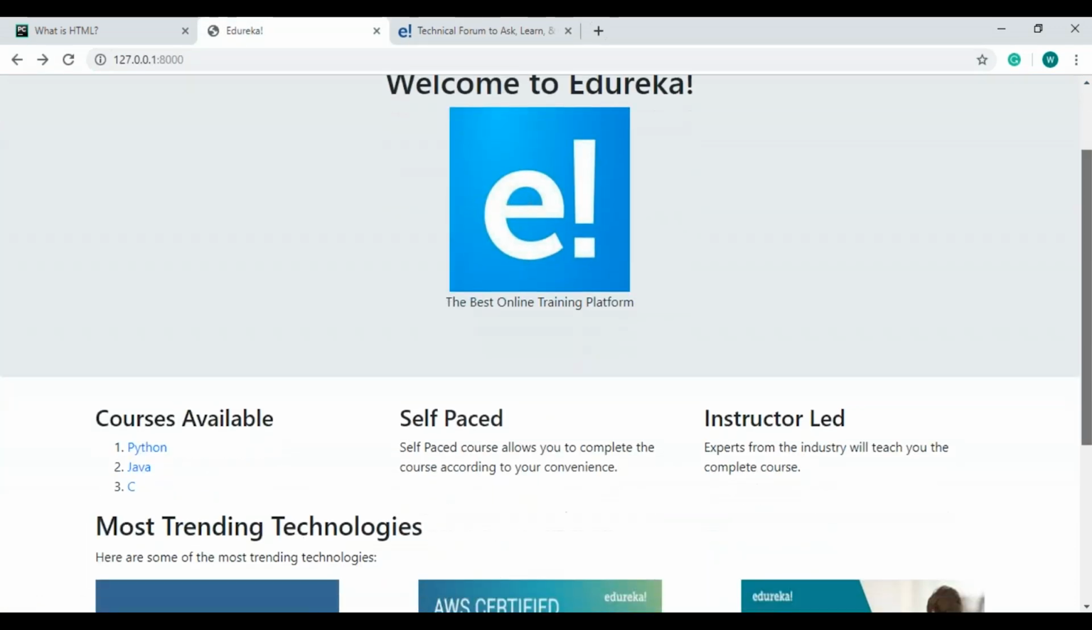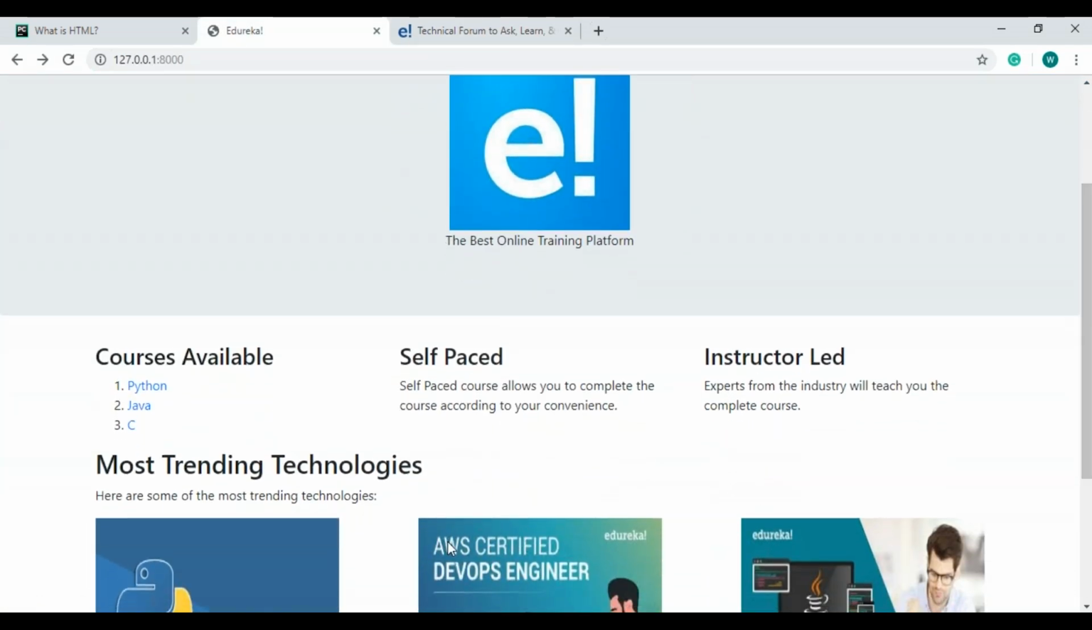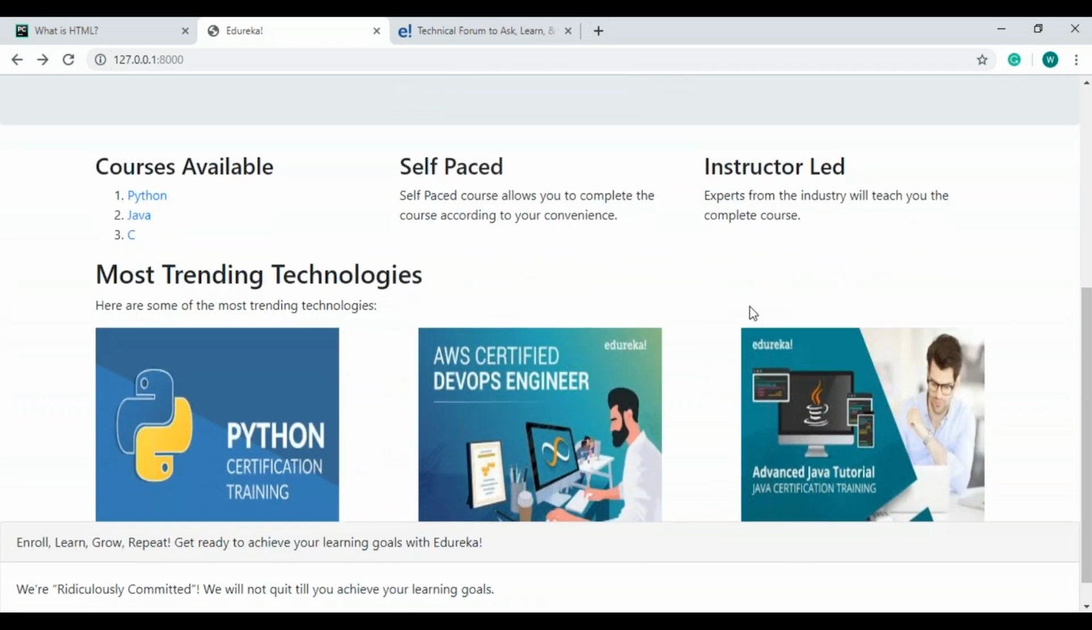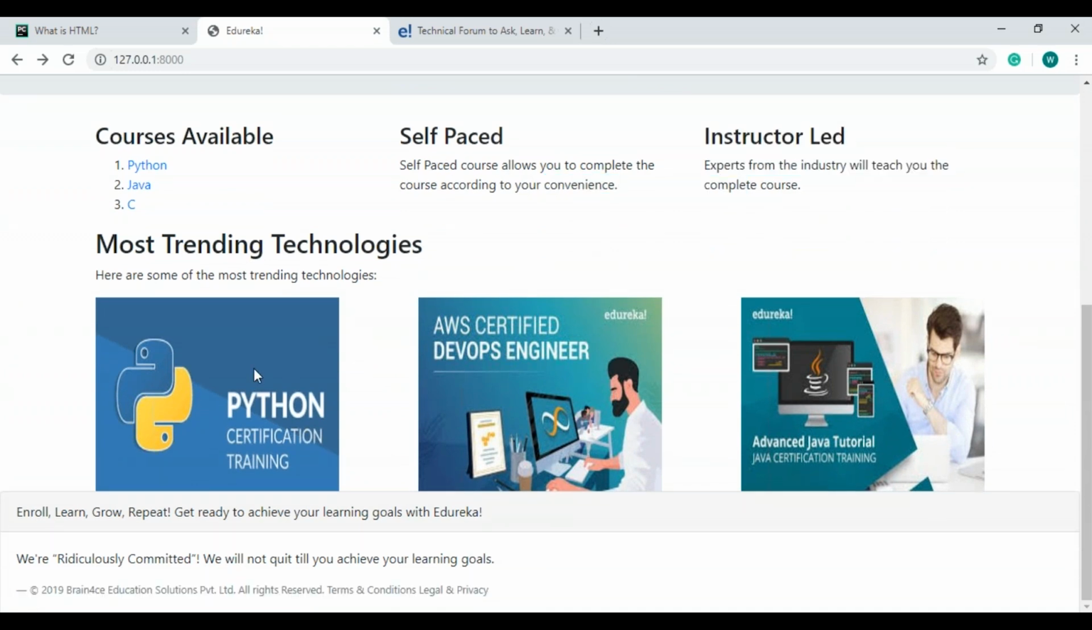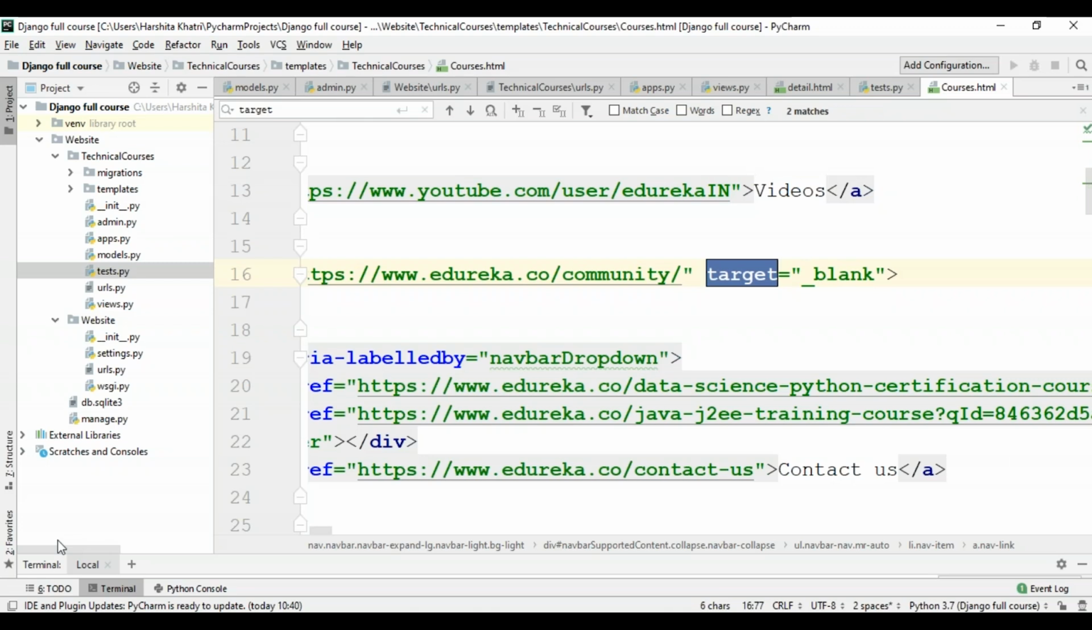So as you can see over here, I have all my options, that is Python, Java, and C. And I also have some description regarding the self-paced and the instructor-led courses. I've also added on some images to my website. And at the end, I've specified a footer with some text regarding my website. So I hope you guys have liked the sample website that I've created.